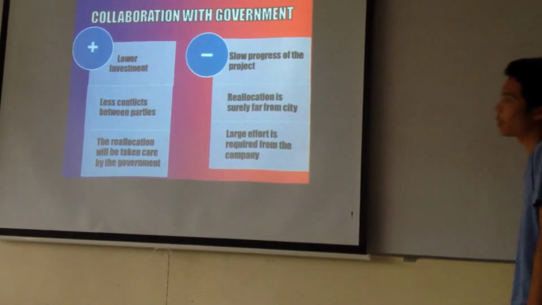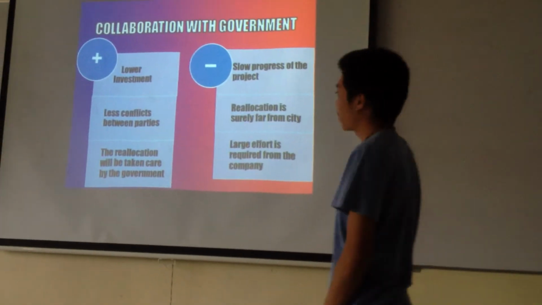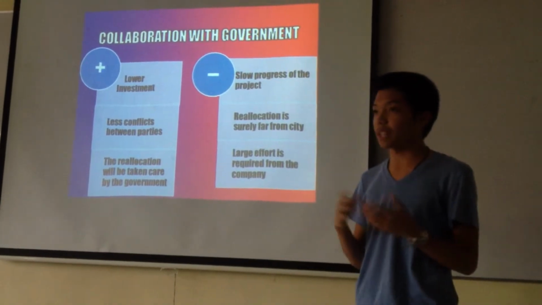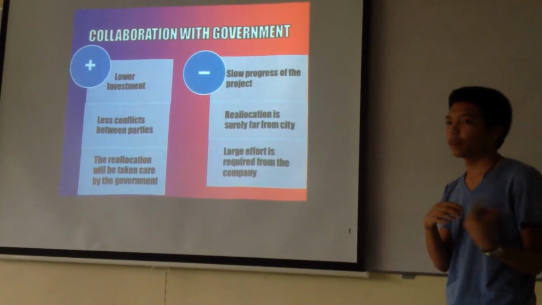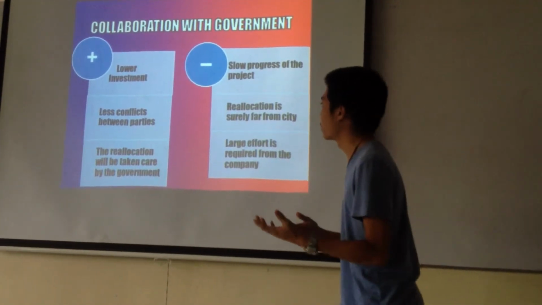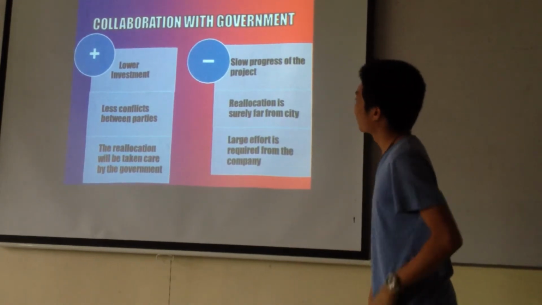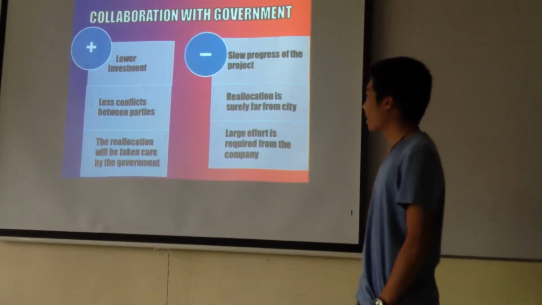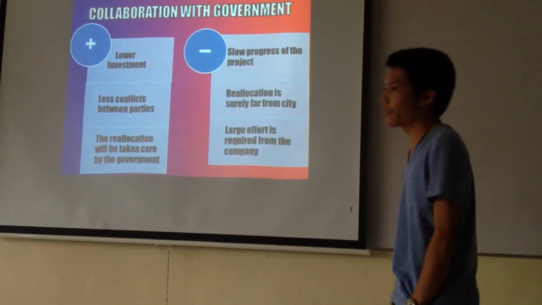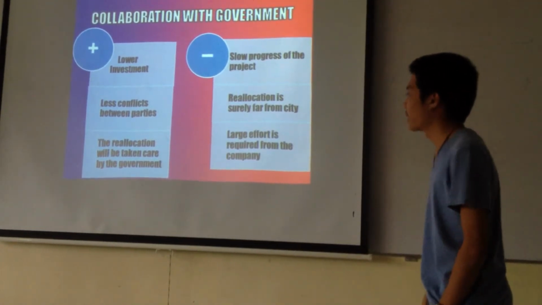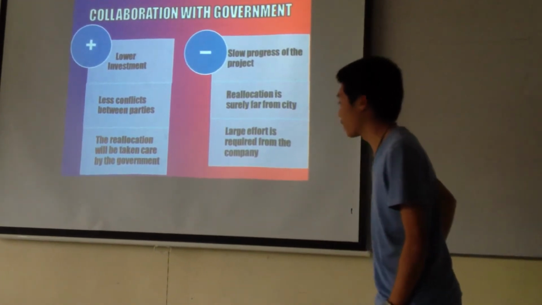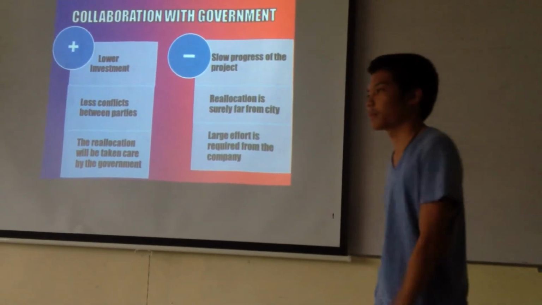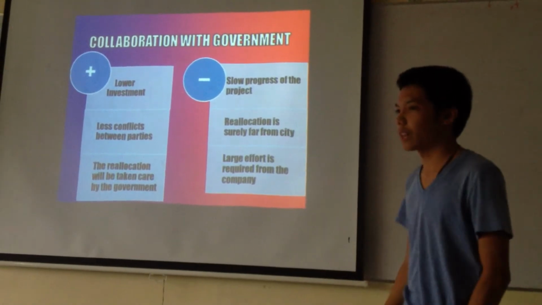Okay, the third one is collaboration with the government. As you all know, there is an action here in the Philippines of taking informal settlers and actually bringing them to one place. So we thought of that solution and tried to ask the government to help us. The main thing that we do not like about this is it is a slow progress project. Relocation is surely far from the city, and again, that would take some time. And lastly, large effort is required from the company. As you all know, the government is not that fast when it comes to these kinds of problems. So we're wasting a lot of time and effort.